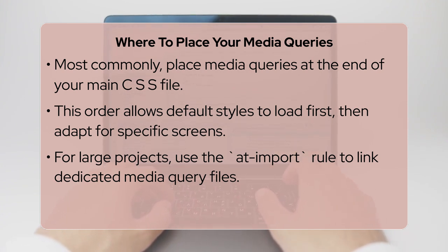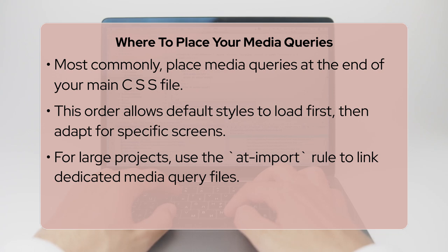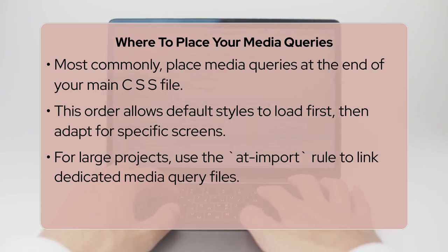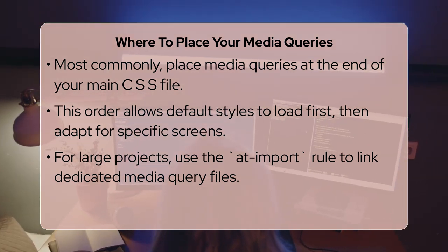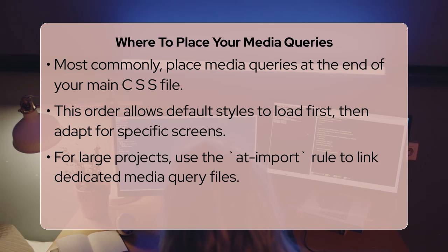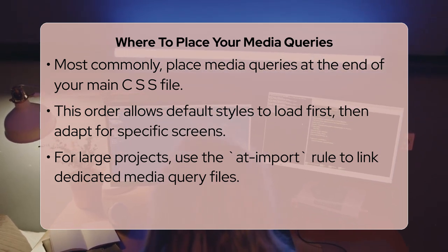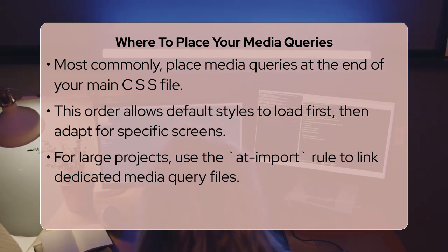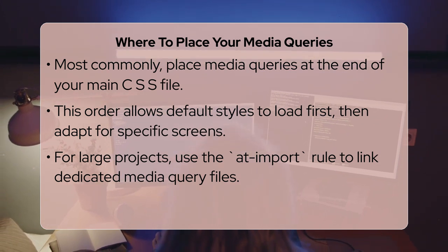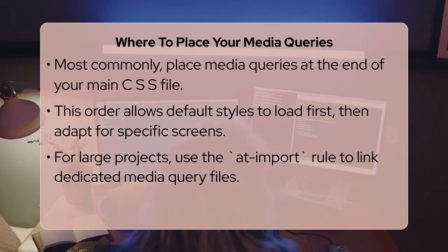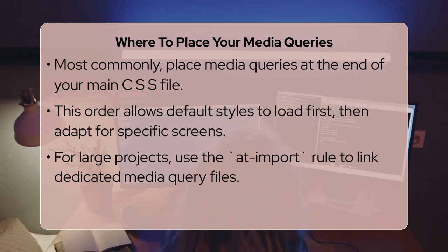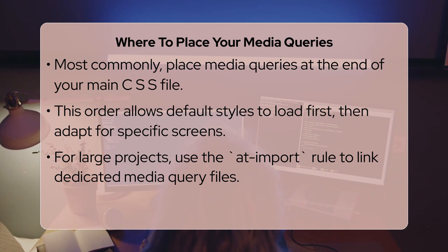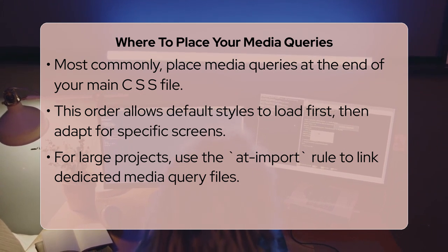Another method, especially for larger projects, is to use the import rule to bring in a separate CSS file that contains only your media queries. While import rules are often used for third-party libraries, in this specific context, it means you can create a file like small-screen.css and print-style.css, and then link them into your main style sheet. This modularity can make your code easier to manage and debug, although it does introduce an additional network request for each imported file.